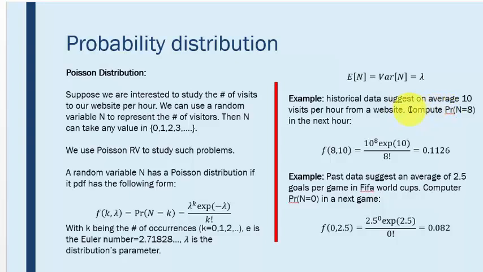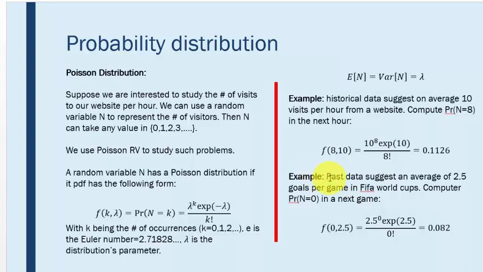Using that information, compute the probability that 8 visitors will visit our website in the next hour. We use 8 and 10, which are the inputs, in the formula of the Python PDF to get 0.1126. That means the chance that 8 persons visit our website next hour is nearly 12%.